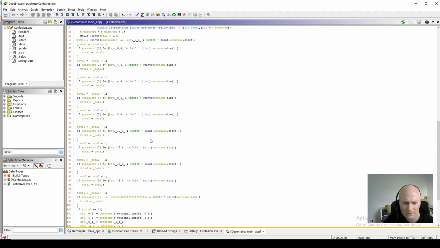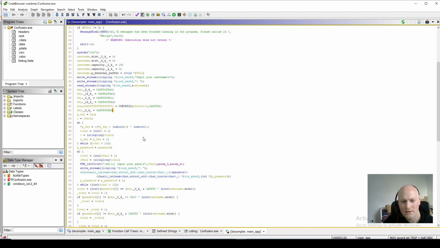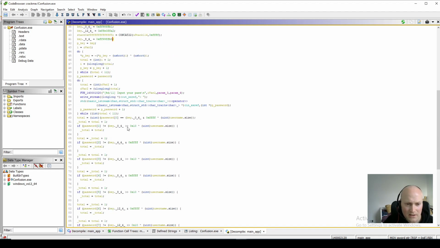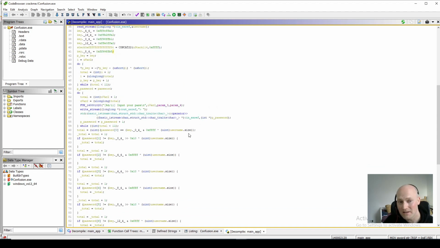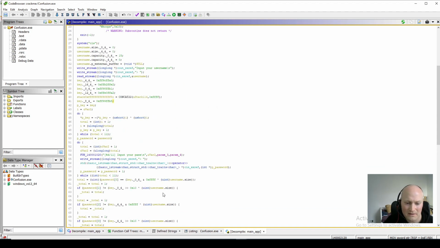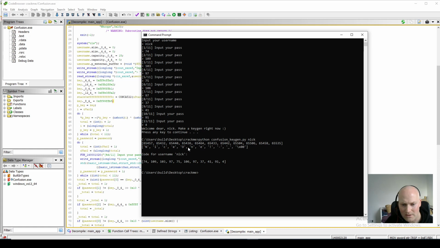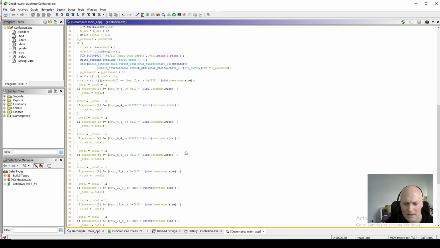Sometimes you don't always get it straight away, and you can't try and understand everything because it's just too much stuff to look at. So you just pick away at it a bit at a time until you've got it. And then we found that the values for the key looked more reasonable, and they fell into the ASCII range, and actually it was a message that was encoded in the key. We found that when we printed it out. If I run the CrackMe again, the key was actually "nice one". It was a string, and it was encoded into there before it was written into the binary. So that was quite good.